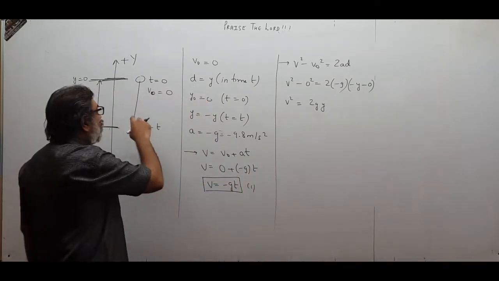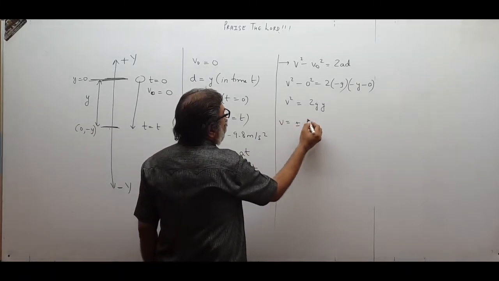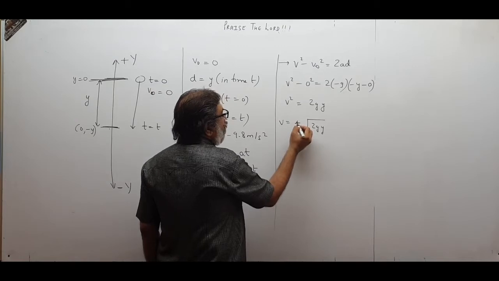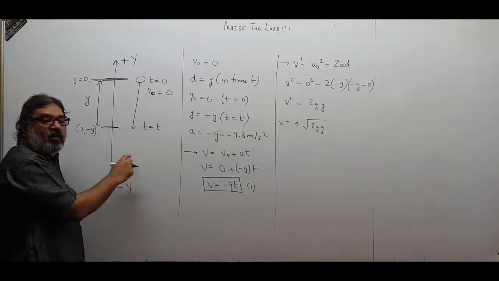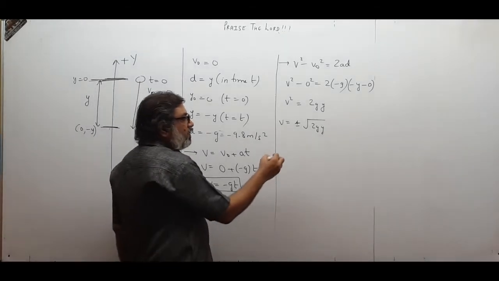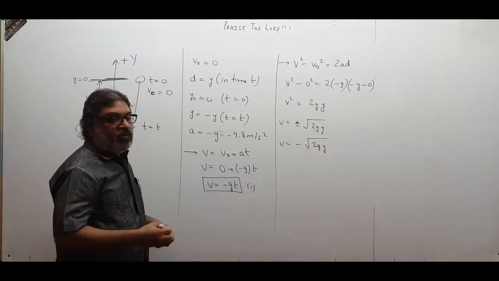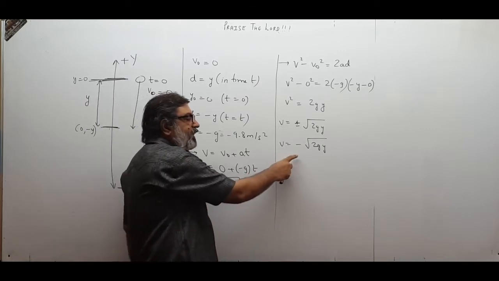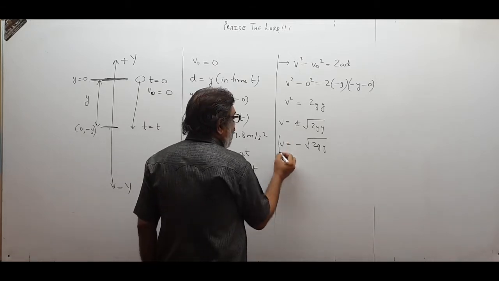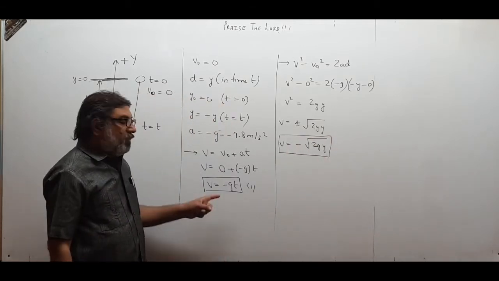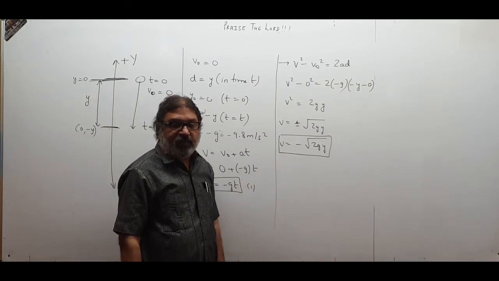And now my velocity is in downward direction. Velocity is in downward direction. So v I will write as plus minus root 2gy. First thing is that. And now I have to think whether v should be plus or minus. Because the body is falling, velocity is directed downward. Downward means negative. So velocity should be equal to minus root of 2gy. Like this you have to think. So velocity will be minus root 2gy. So this is the formula for velocity in terms of y if you want. This is the formula for velocity in terms of time. This is the formula for velocity in terms of displacement.